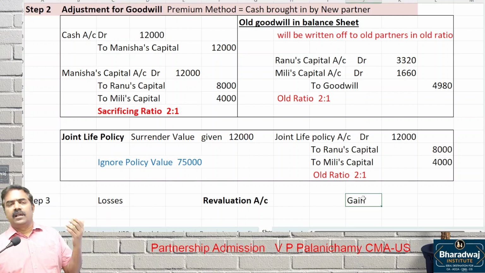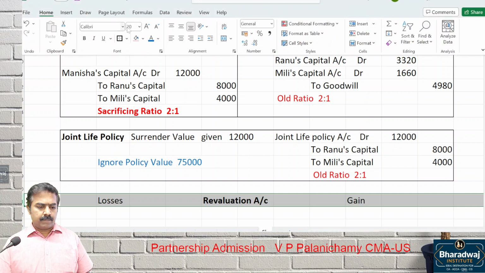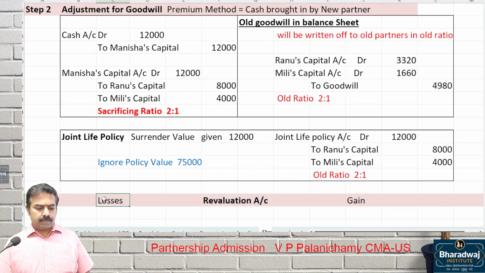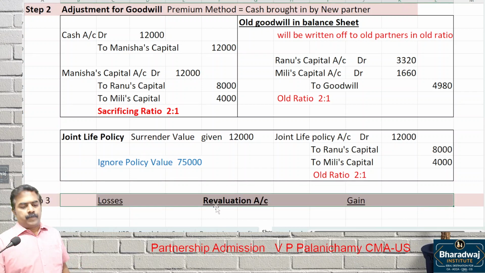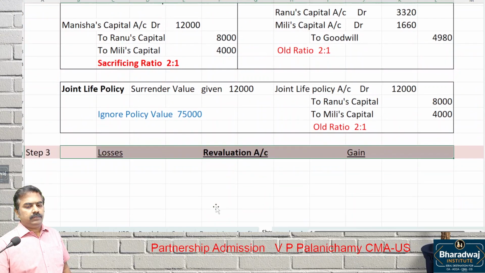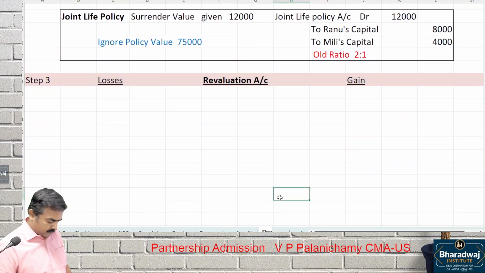Increase in assets or decrease in liability is a gain for us. Try to prepare the revaluation account in this case.